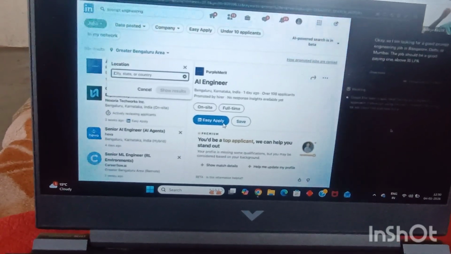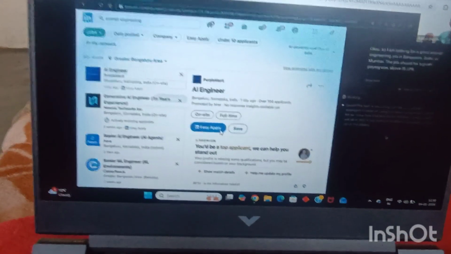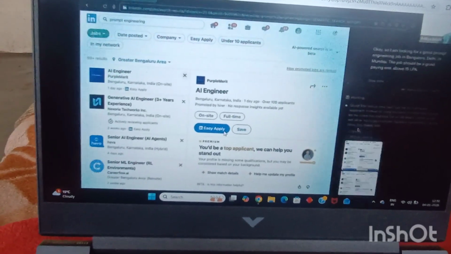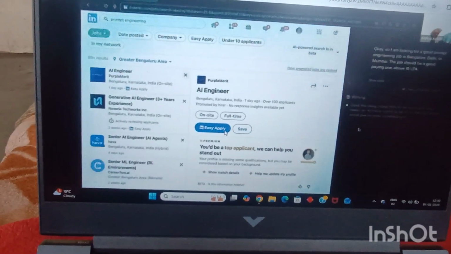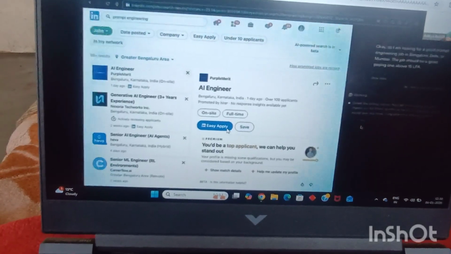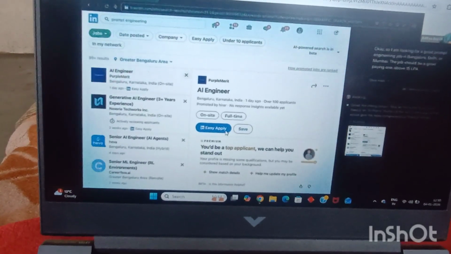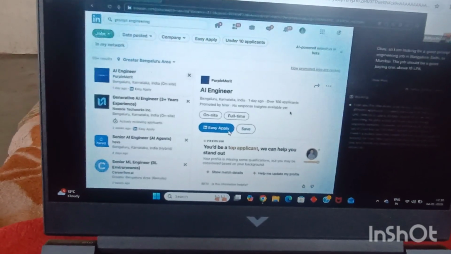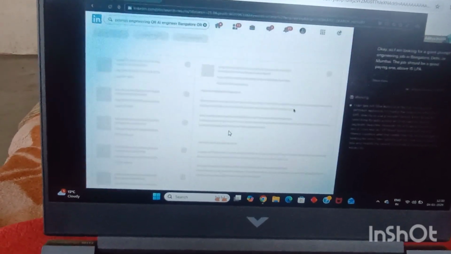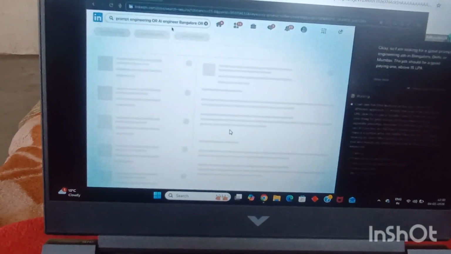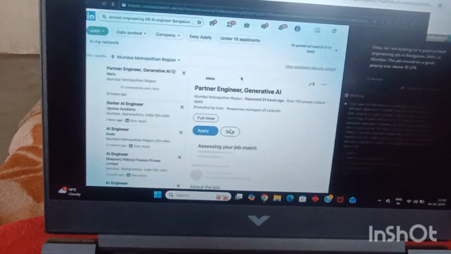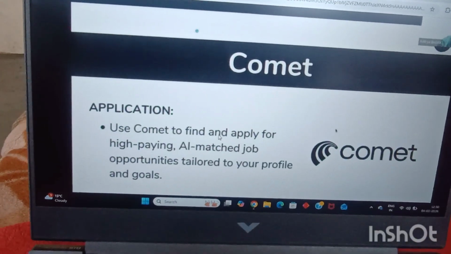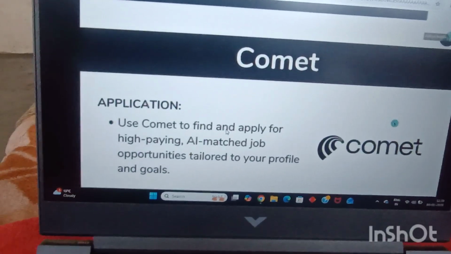How many of you are absolutely mind blown? Drop in the biggest AMV in the chat box if you are absolutely mind blown by it. So it will be able to do all of these things itself and apply for the job on my behalf as well, as you can see over here, a prompt engineering or AI engineering job, and do all of it for me all by itself. That is the power of agentic AI browsers.